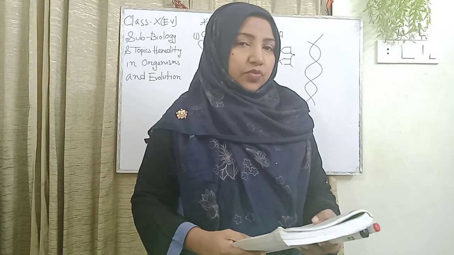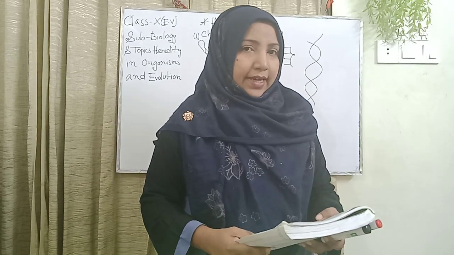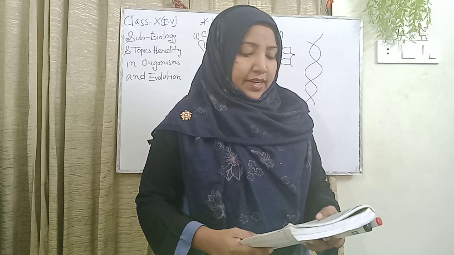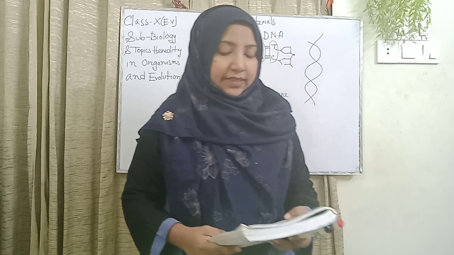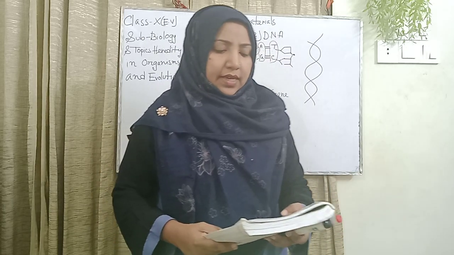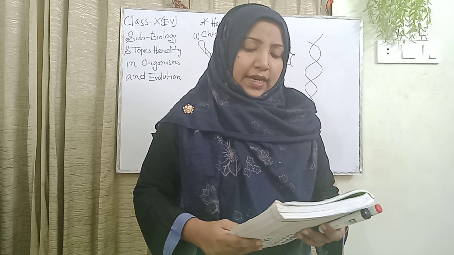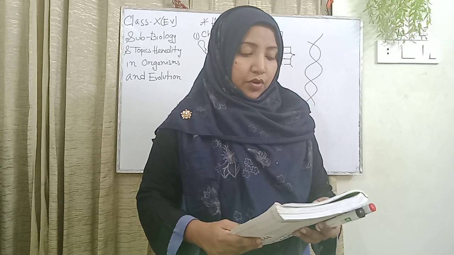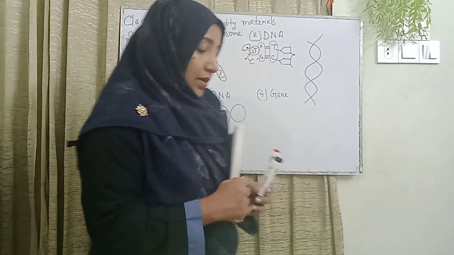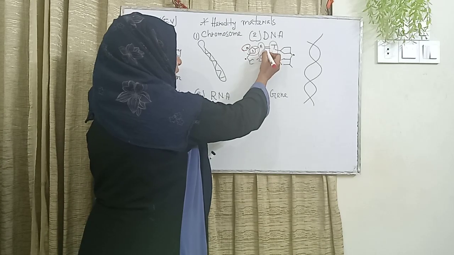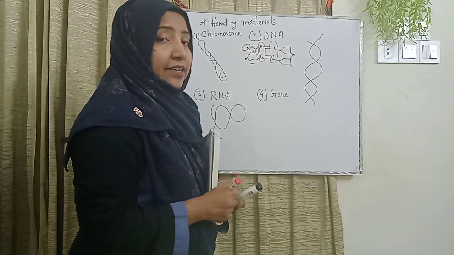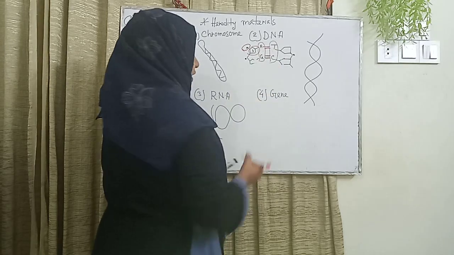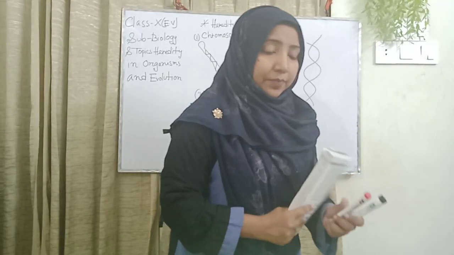Nitrogen bases are of two types, purines and pyrimidines, as I explained a short time ago. Adenine and guanine are purines; cytosine and thymine are pyrimidines. The adenine of one strand bonds with the thymine of the other strand by 2 hydrogen bonds. Please everyone see, here 2 hydrogen bonds attach adenine and thymine, and here 3 hydrogen bonds attach guanine and cytosine.